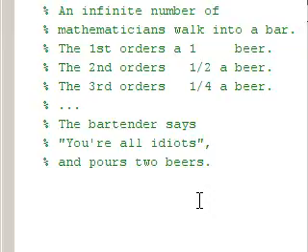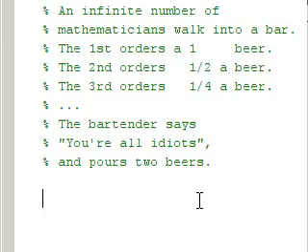An infinite number of mathematicians walk into a bar. The first one orders a beer, second one orders half a beer, the third orders a quarter of a beer, and on and on. The bartender says, "You're all idiots," and pours 2 beers.